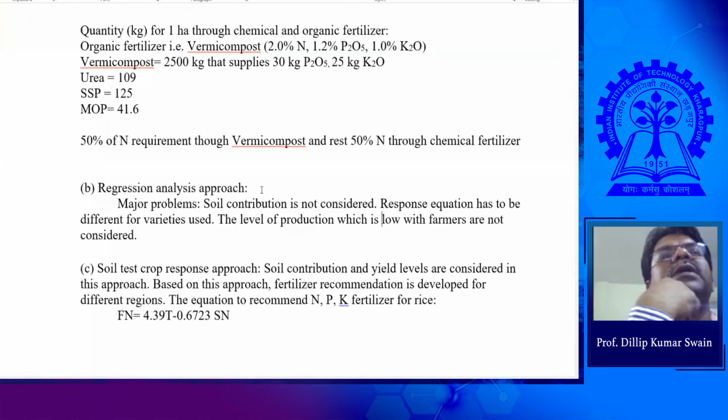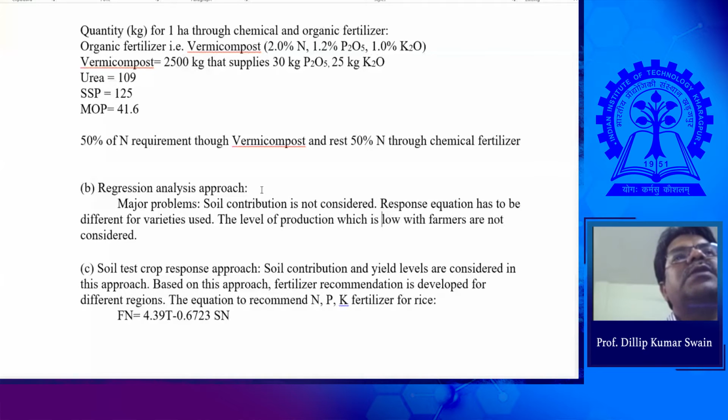Then we derive a response curve. We develop this response curve of the yield versus the fertilizer, showing how the yield responds to the different fertilizer applications for a particular type of soil. Then we develop the relationship between the crop yield and the soil fertilizer applications.